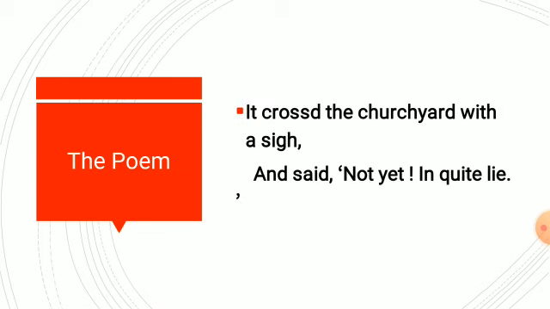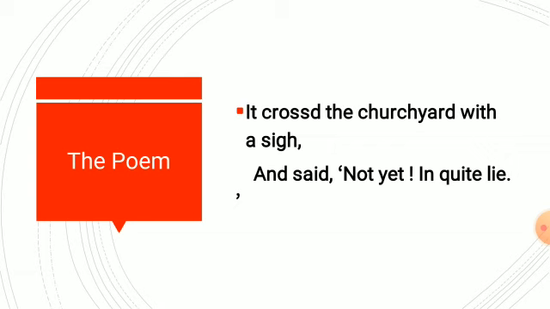It crossed the churchyard with a sigh and said, "Not yet," in quiet lie. Now, this is the last stanza of the poem. As we reach the last stanza, the entire mood of the poem changes. Up to the second last stanza, the wind is in a very happy mood. The wind is very energetic. The wind is very emphatic. But as it reaches the last stanza, the churchyard means there is a graveyard in the churchyard. Graveyard, you all know, is a place where people are buried after they die.